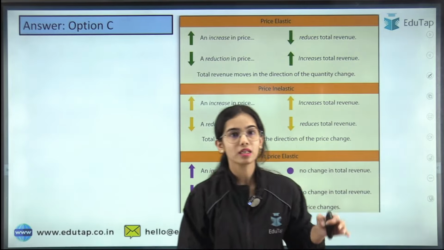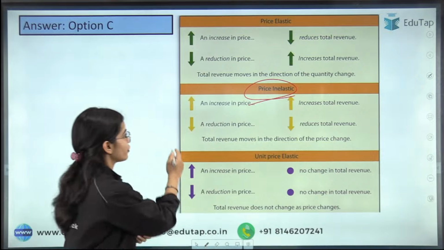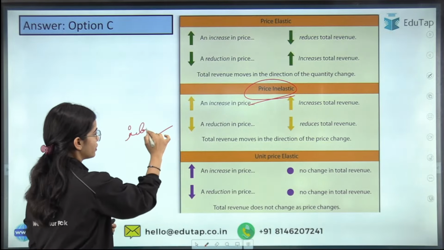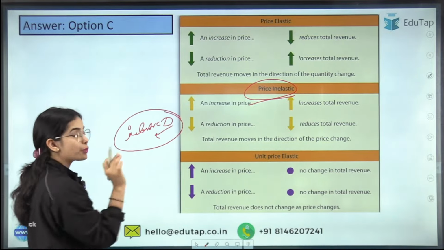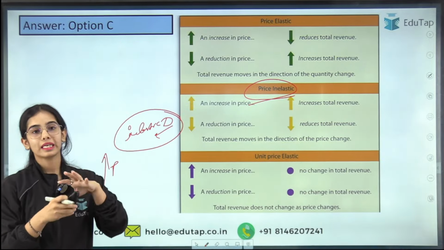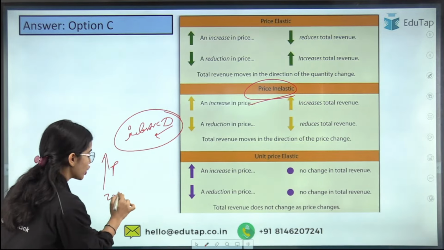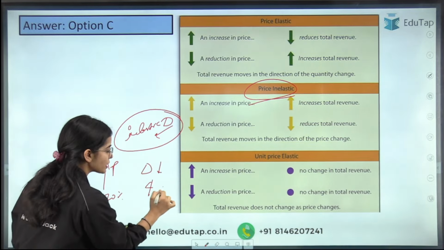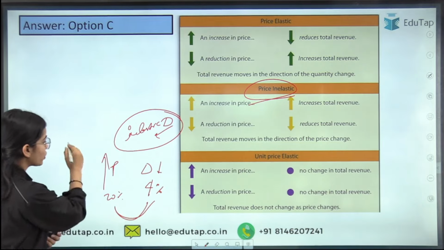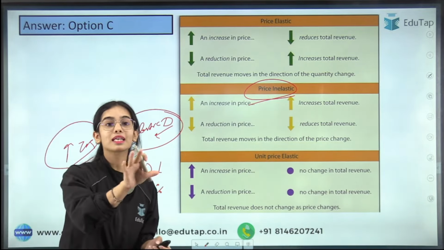So you can see here that if the demand is inelastic, if you have an inelastic demand curve, what you can do is increase your price, because if you are increasing your price by a huge percentage, let's say by 20%, your demand is only falling by 4%. So your total revenue will increase. Your total revenue will actually increase when you are increasing the price.